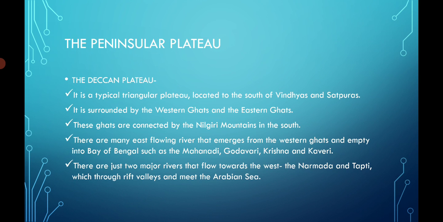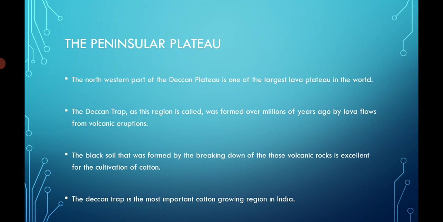You will find many east flowing rivers here, which start from the Western Ghat and go into the Bay of Bengal, such as Mahanadi, Godavari, Krishna and Kaveri. And there are two rivers which flow towards the west, that is Narmada and Tapi, and they meet the Arabian Sea in the west.